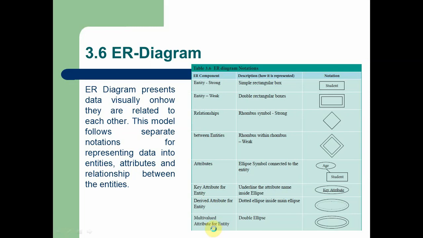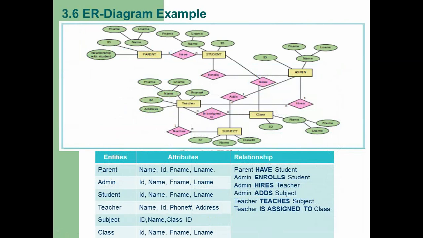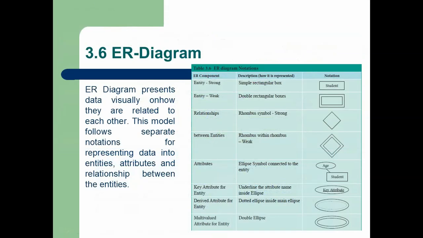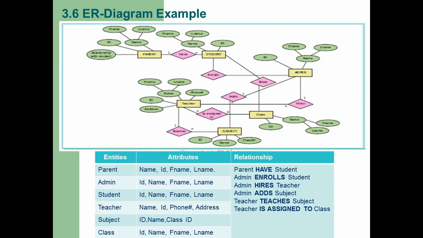Next we are going to understand how to draw an ER diagram for a school database. In your book, you can see an ER diagram for a school database where many shapes are used. Here you can see ellipse, rectangle, rhombus, and arrow marks. In this diagram, we are going to first discuss how many entities there are. In our previous diagram, we saw that entities are represented by a single rectangle, and weak entities by a double rectangle. First, we want to find the number of entities in this ER diagram.